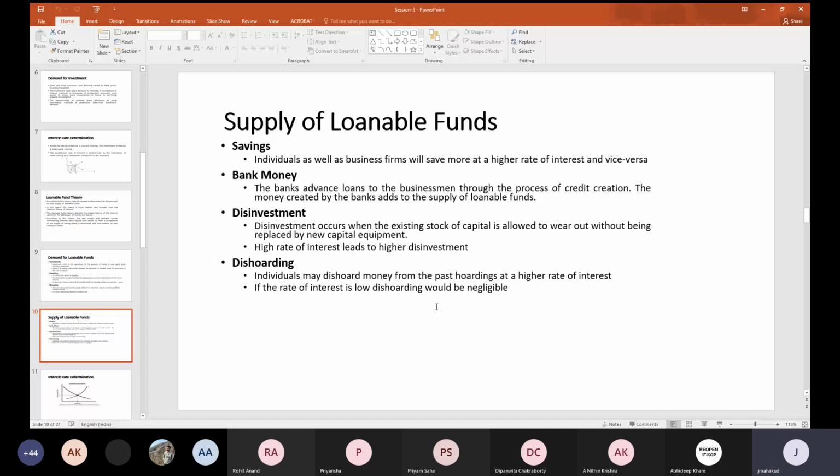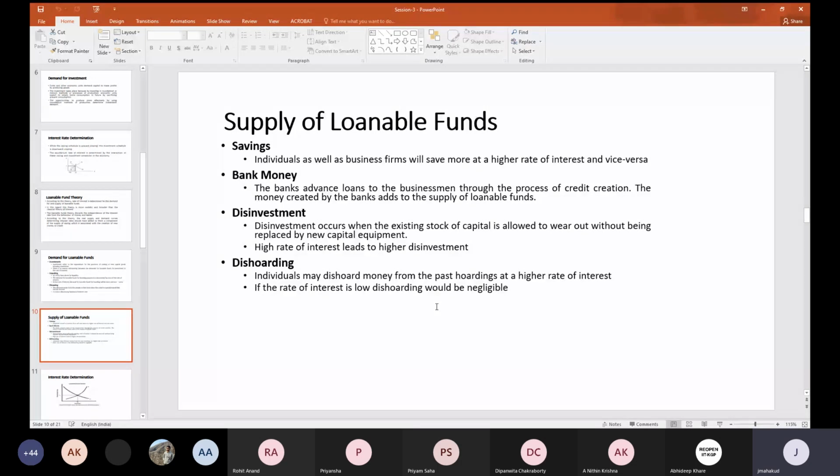That means you are not investing the money for replacing your already depreciated instruments or assets. So you are only going ahead without any investment. You are not creating any extra fixed capital within that particular entity.